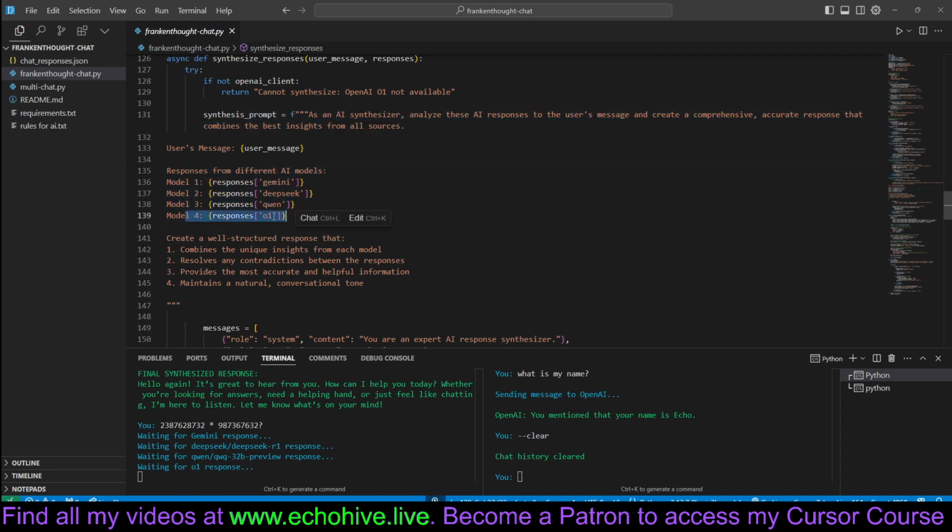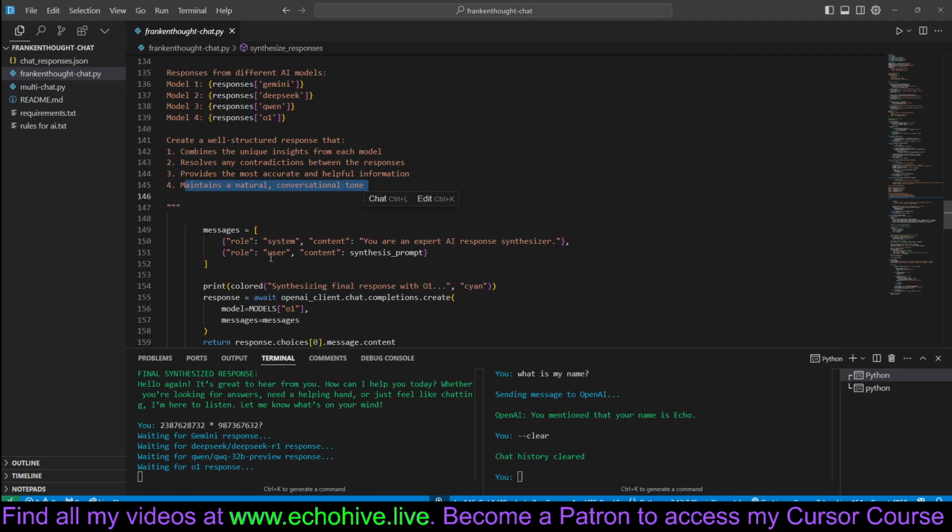We also pass an O1 response into here. We don't give it names, so as to not include any bias. And then we ask it to create a well-structured response that combines all the unique insights, resolves any contradictions, and provides the most accurate, helpful information. Yeah, let's see what happens.